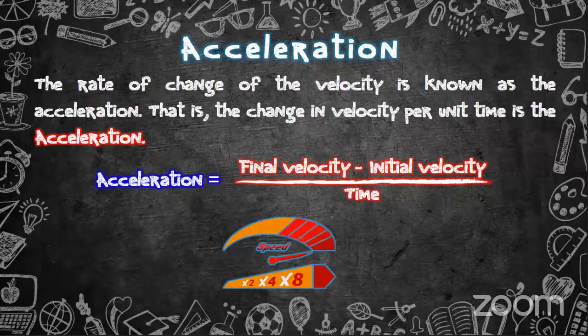Assume that a vehicle is traveling at 10 kilometers per hour. Can it move at 10 kilometers per hour throughout the journey? It can't. They have to increase their velocity from 10 kilometers per hour to 20, 30 kilometers per hour. Likewise, they have to increase the speed or velocity, right? So this increasing of the speed is known as acceleration.